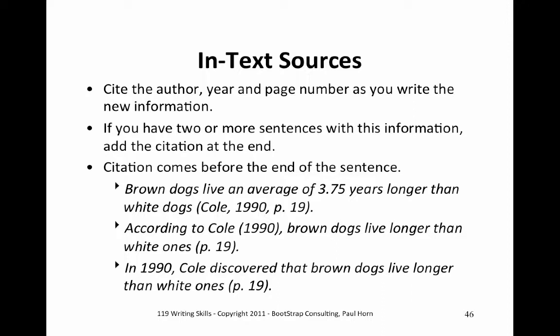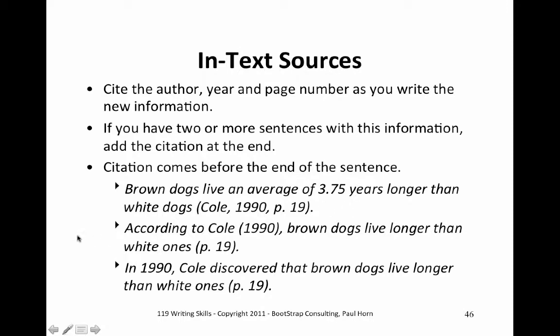Now, if you have two or more sentences where you have cited somebody else's information in that paragraph, you don't have to put a citation in each sentence. You can put it after the last sentence. If that's a bit confusing, what I'm saying is put it after you finish talking about that person, but it still should be in that paragraph. So you always put your citation before the end of the sentence.